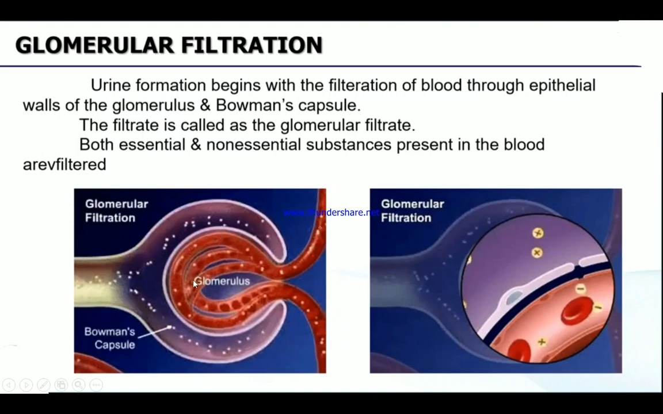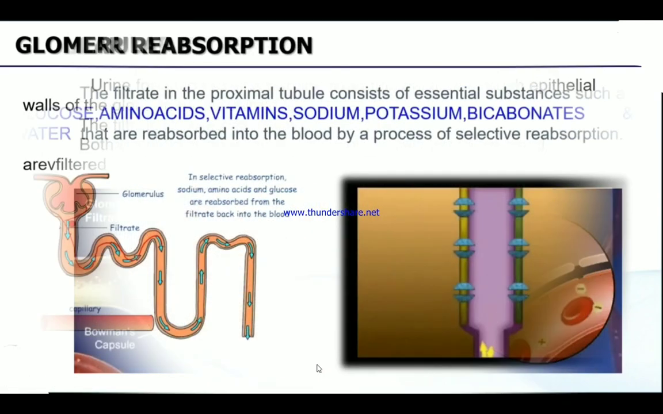After filtration, this filtrate is called glomerular filtrate. Both essential as well as non-essential substances are present in the blood. Non-essential substances are filtered out through the Bowman's capsule, and essential substances are taken back to the body through the efferent arteriole. Hope you understood. This is what we say is glomerular filtration.